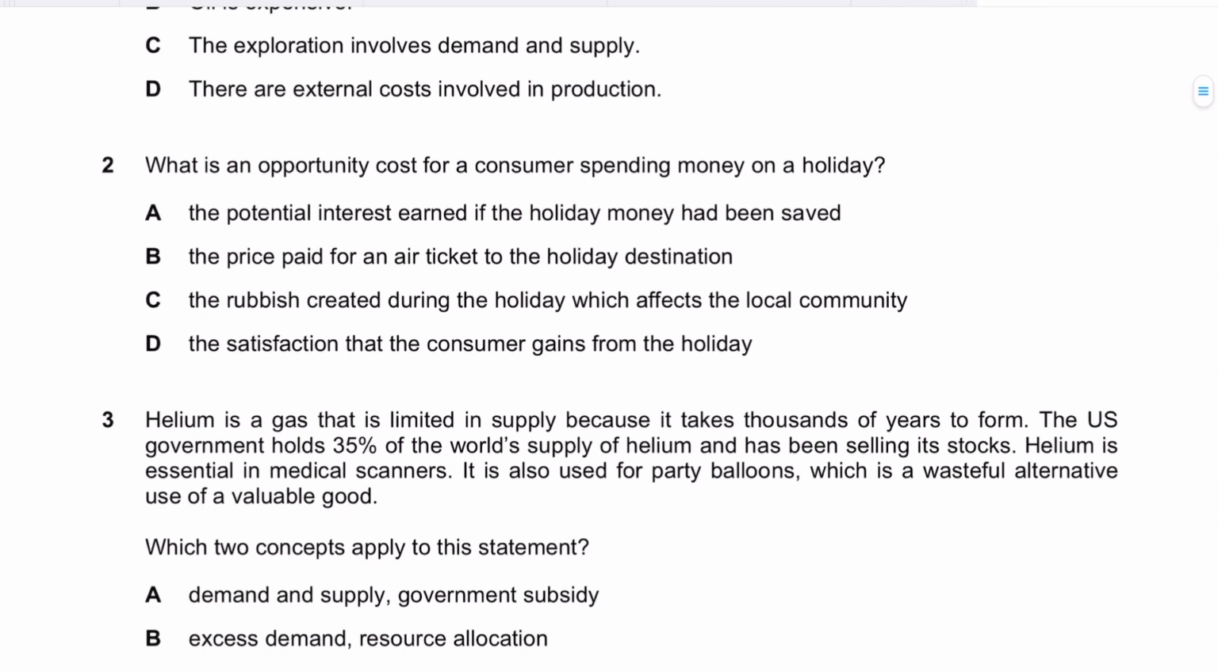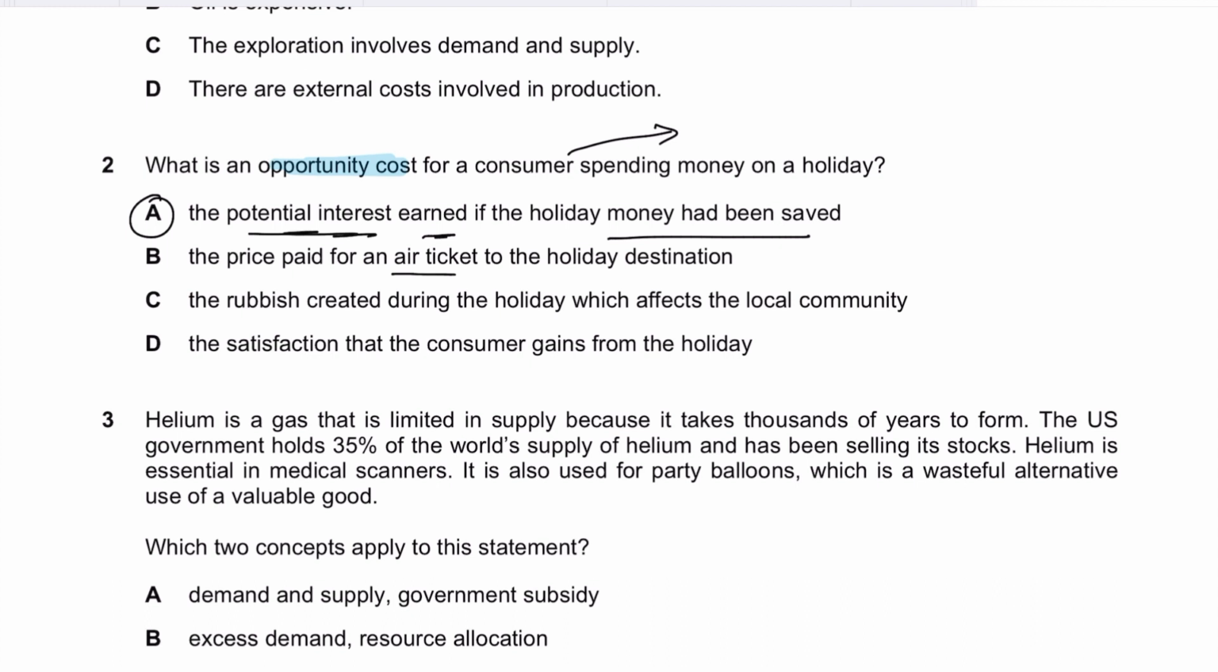Question number 2 says, what is an opportunity cost for a consumer spending money on holiday? Opportunity cost is basically the benefit of the next best alternative that you forego. So if a consumer is spending money on a holiday, definitely the next best alternative it is going to forego will be the opportunity cost, and that makes A the answer, because it says the potential interest earned if the holiday money had been saved. So if the consumer could have saved that money in a bank and earned an interest on it, that is the benefit it is foregoing because it's spending that money on a holiday. So A is the answer.